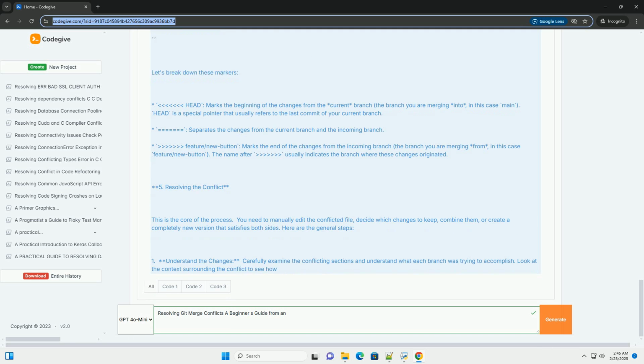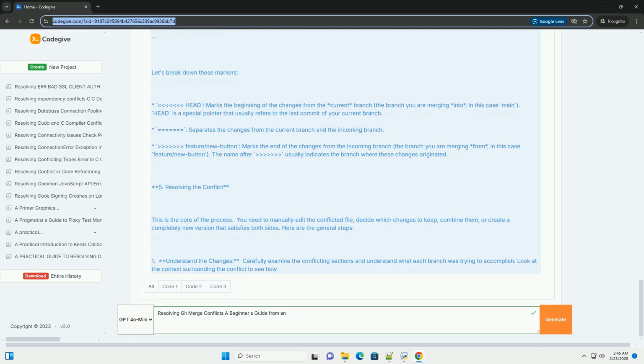9. Best practices for avoiding merge conflicts. While merge conflicts are unavoidable in collaborative development, you can minimize their frequency and complexity by following these best practices. Keep your branches short-lived. Small, focused branches that are merged frequently are less likely to have conflicts.